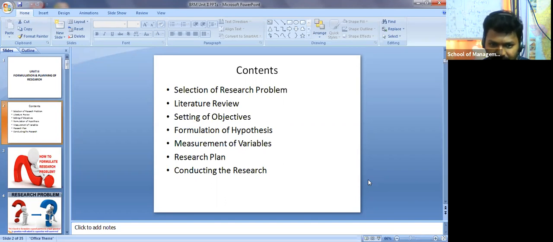So we'll discuss after that the research plan, right? You should have that research plan, how to proceed. And conducting the research, how you are going to conduct your research work. All these concepts are included in the second unit: selection of research problem, literature review, setting of objectives, formulation of hypothesis, measurement of variables, research plan, conducting the research. So today we'll discuss up to selection of research problem and review of literature. If time permits, then we'll go ahead with the remaining concepts.